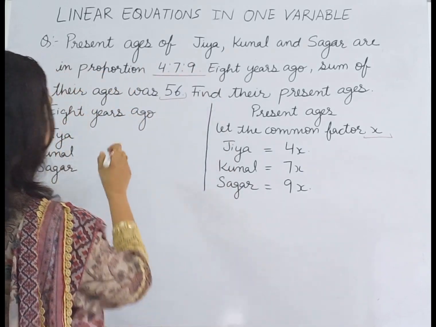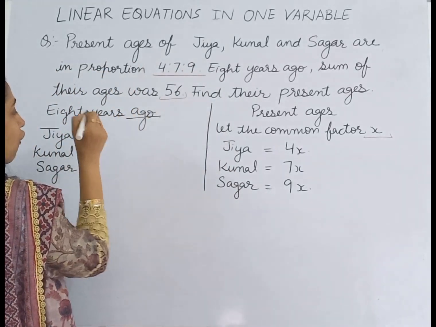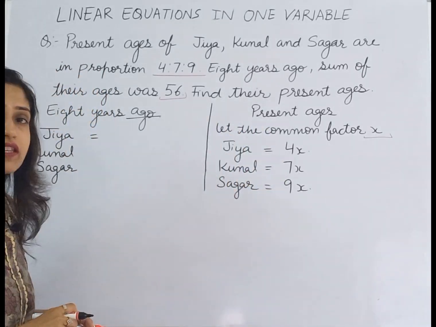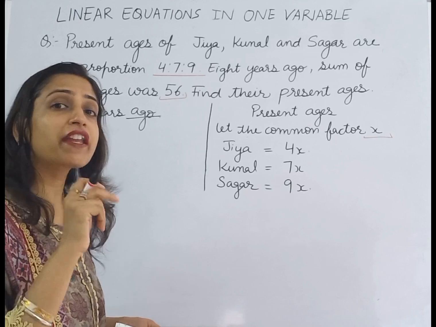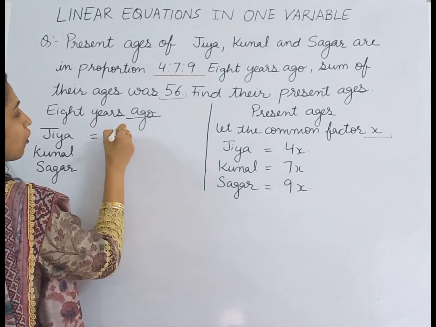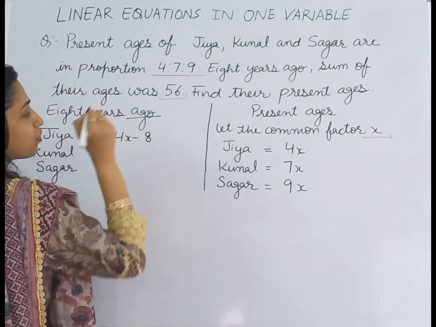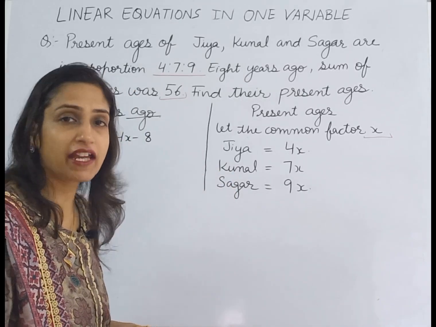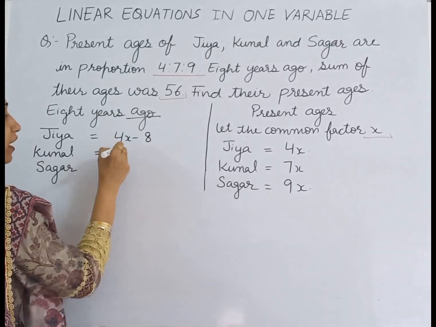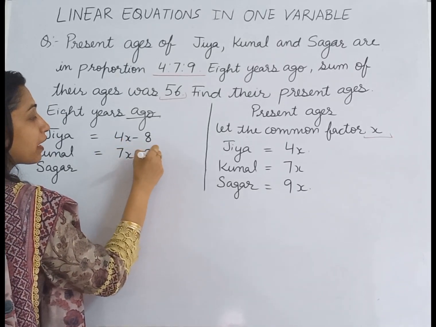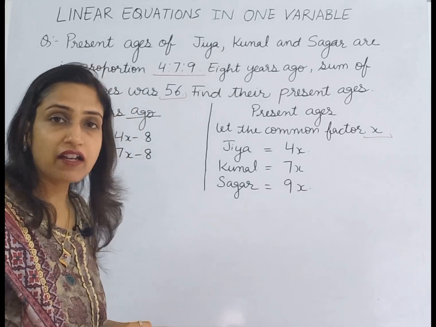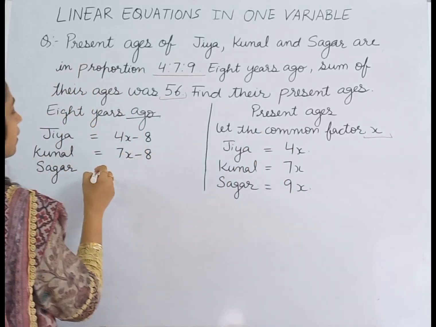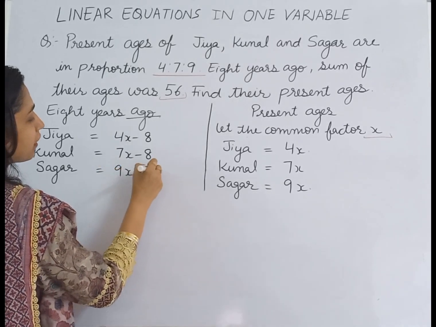If presently Jia is 4x years old, then 8 years ago she was 4x minus 8 years old. Similarly, if the present age of Kunal is 7x, then 8 years ago his age was 7x minus 8. And if Sagar is 9x years old today, then 8 years ago his age was 9x minus 8.